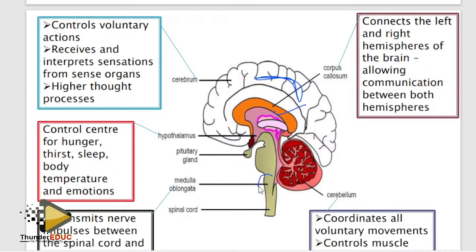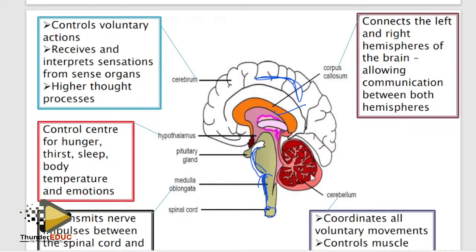Here, the first swelling is not the medulla oblongata. It's called the pons, but we don't ask you it. Then the second swelling is the medulla oblongata. After that swelling, down is the spinal cord. Please don't confuse the medulla oblongata and the spinal cord.